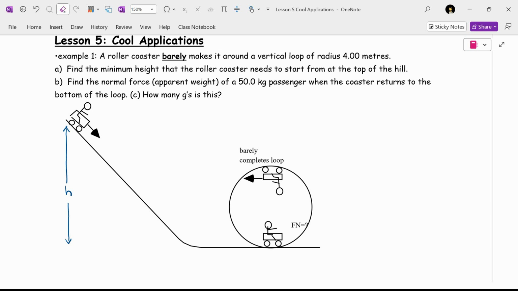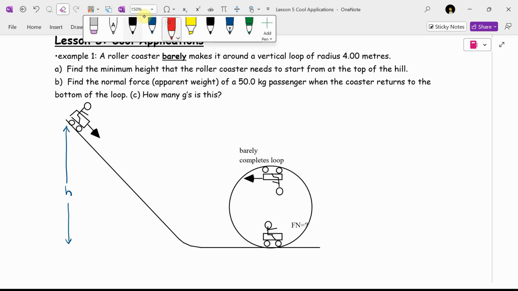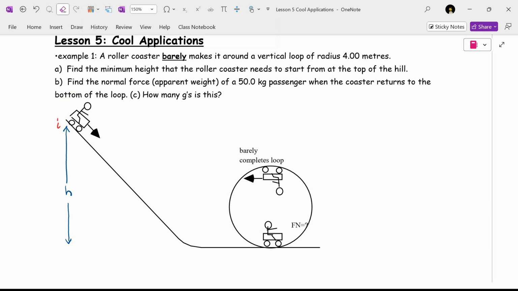Any thoughts on how I might want to approach this? What tools might I use from my toolbox here? I think I see a change in height, a change in speed, and a yucky curvy path. I think I'm going to use the law of conservation of energy, G. And here's where I'm going to get clever. I'm going to let initial be right here, but I'm going to let final be there, top of the loop.